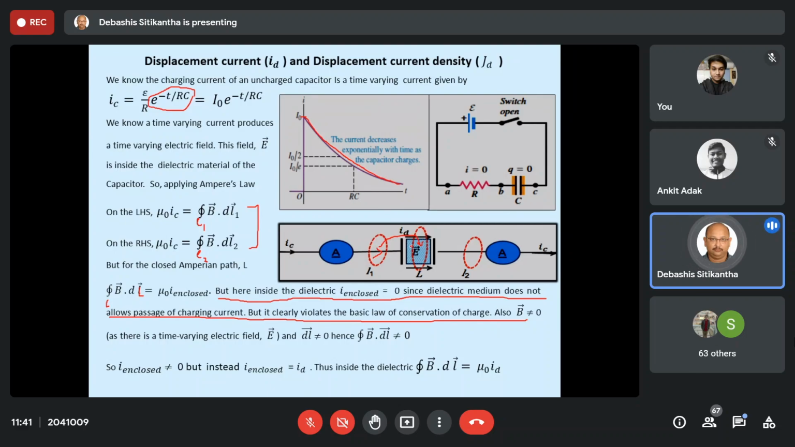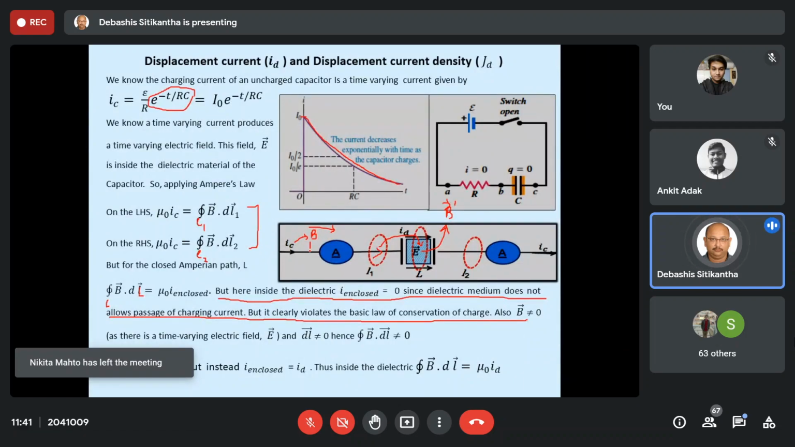Now this time varying electric field is going to produce a magnetic field, which is also time varying. So let us say this is your B dash vector. Okay. So the current IC is producing a time varying magnetic field B vector. Please note it. Don't get confused. Time varying charging current IC is producing a time varying magnetic field, that is B vector.